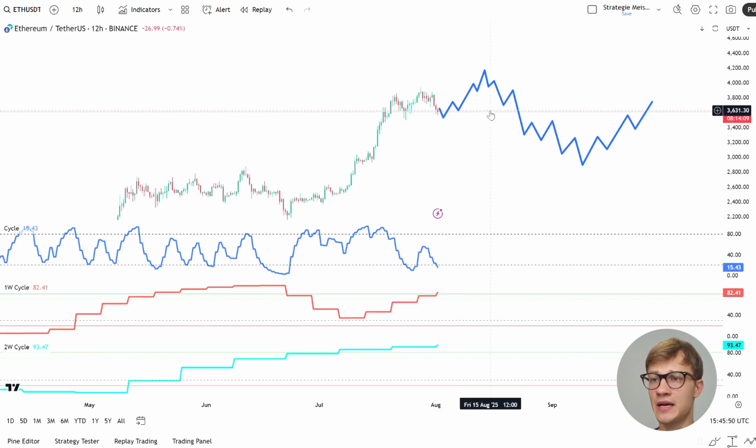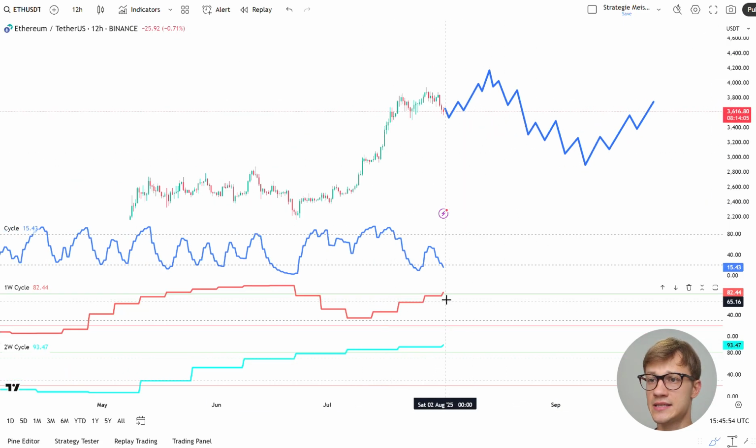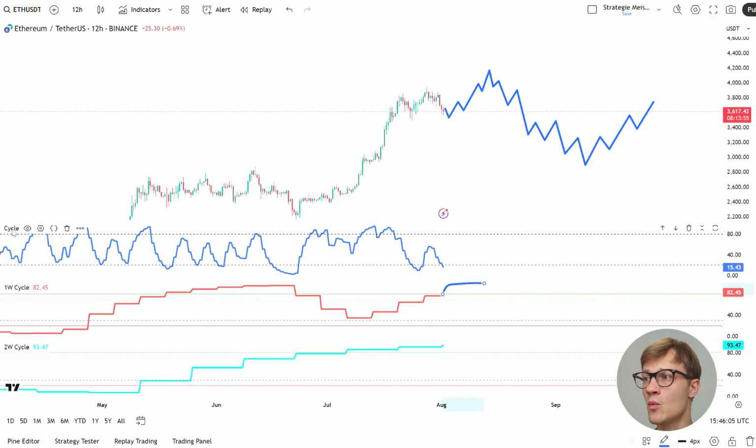Now, to finish this video, I would like to take a look at other important coins like Ether. This is what I expect from Ether. You can see my cycle indicators at the bottom of the screen. You can see that we are currently going into the weekly cycle high. The one week cycle indicator, this red line, shows when the financial asset is overbought or oversold. This is the one day cycle, the blue line. Whenever the one day cycle meets the one week cycle at the top, we always make a top, okay? Right here, we're going to make a top.